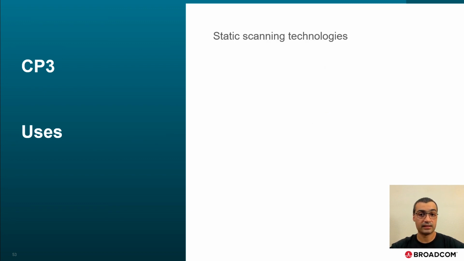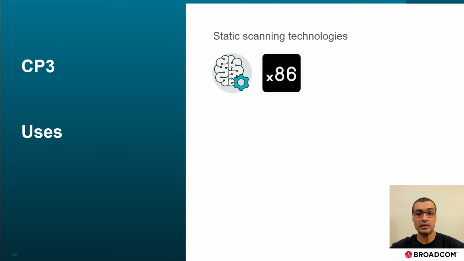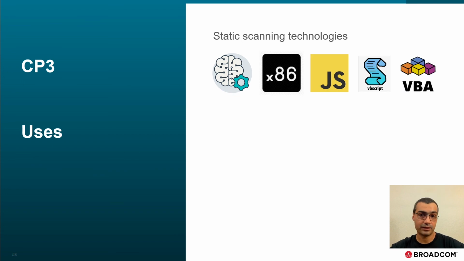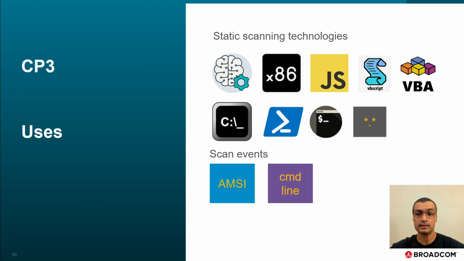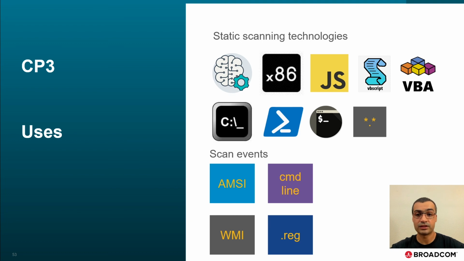As for the uses of this technology, we started with some of our scanning engines for machine learning, x86 emulation, JS, VBS, VBA emulation, CMD, PowerShell and Unix shell interpreting, and pretty much for digging into any file format we need to. We also have sandbox modules for handling events coming from AMSI, command lines, WMI, Windows Registry, and many others.